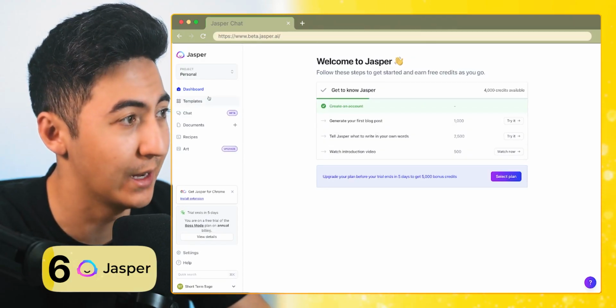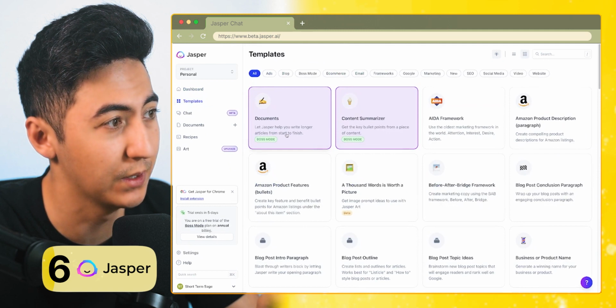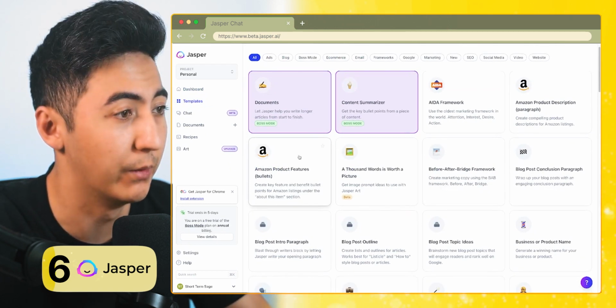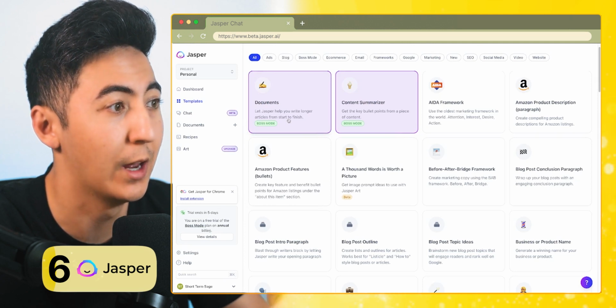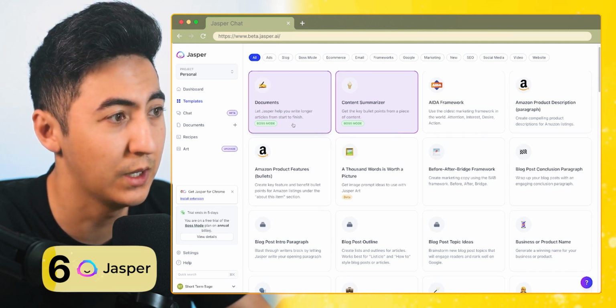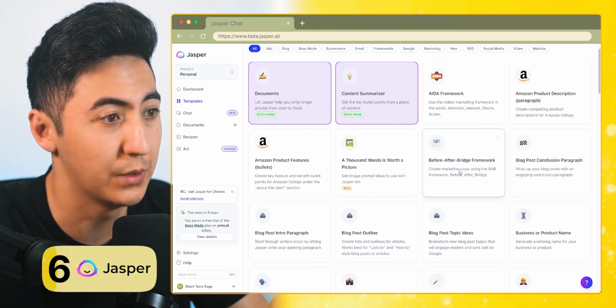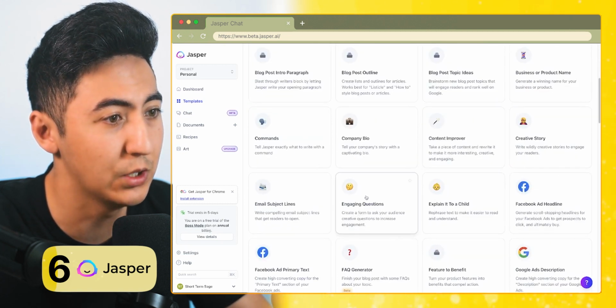Let's jump onto the computer and I'll show you exactly what's inside of Jasper AI. All right, so this is Jasper, an AI writing tool. When we go to the template section, you can see all the different ways that you can use Jasper for creative writing. Things such as documents, where it can help you write longer articles from start to finish, content summarizer to get bullet points, before and after bridge framework, content improver, engaging question.